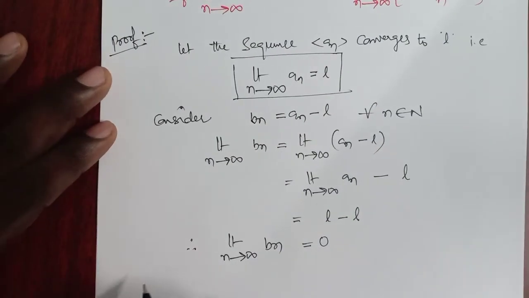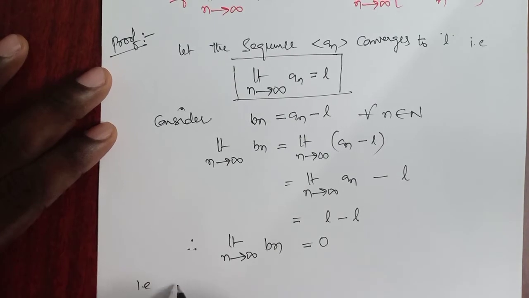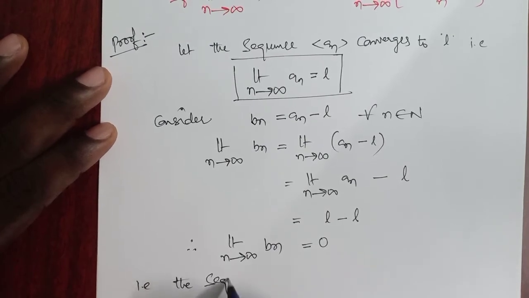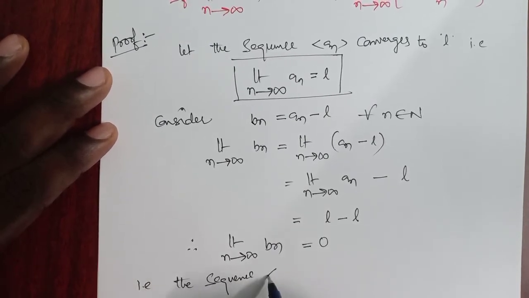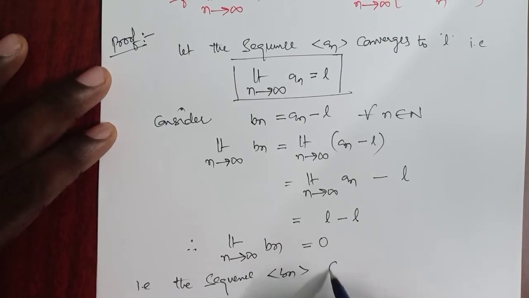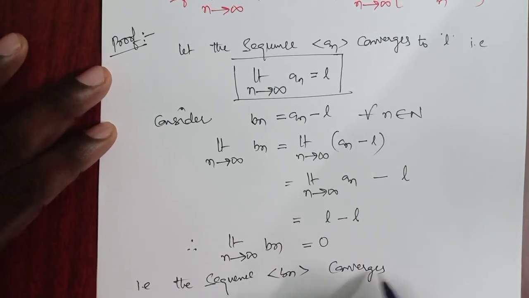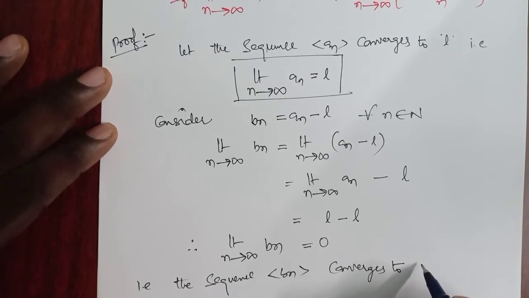So the sequence bn converges to the limit 0.